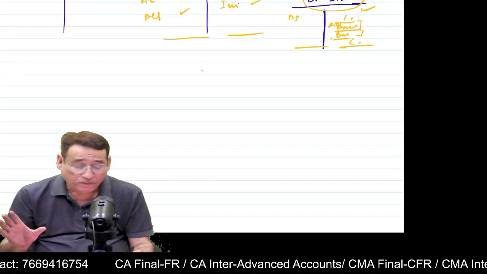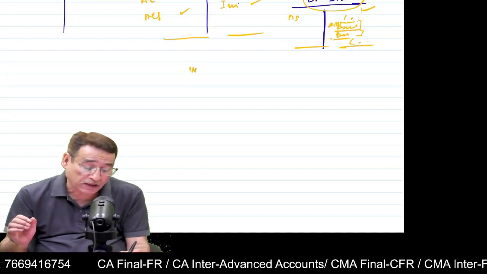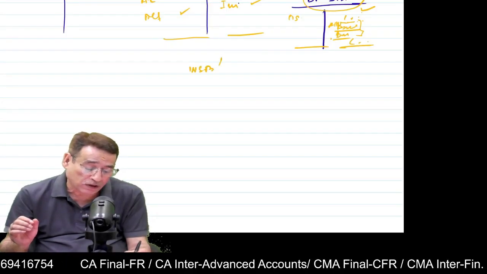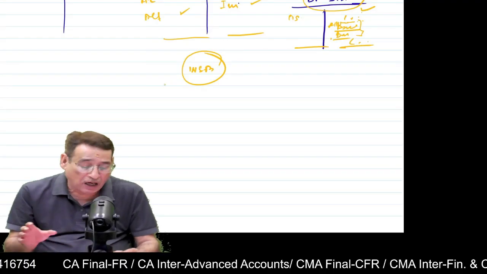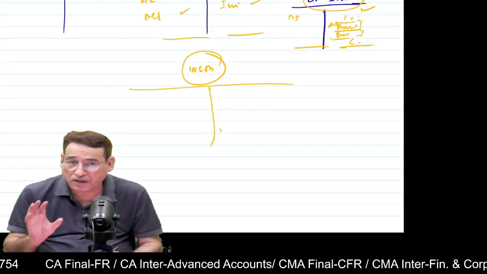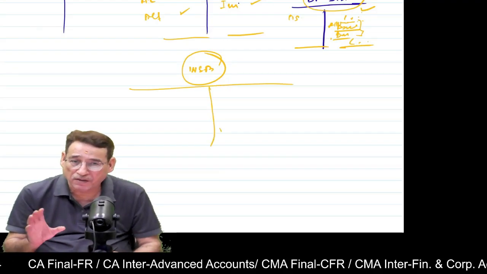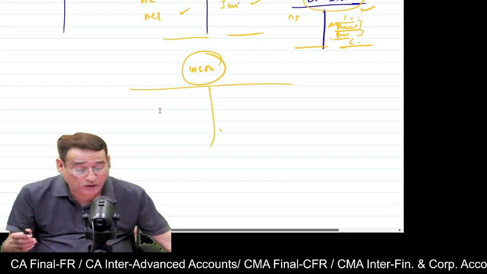Is it clear? Then there is wholesale branch system. As far as wholesale branch system is concerned, how we used to do accounting under this particular system, if you remember. Is it clear to you? Straightaway, I'm going to take you.